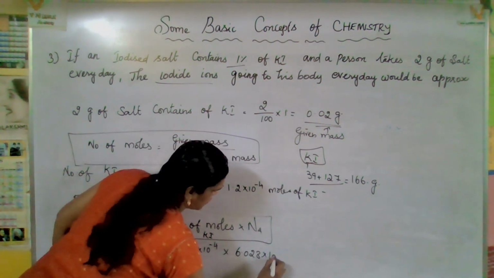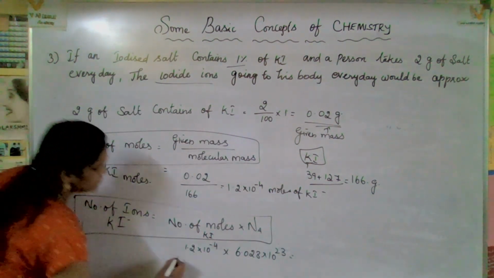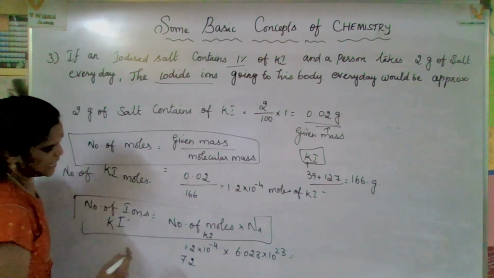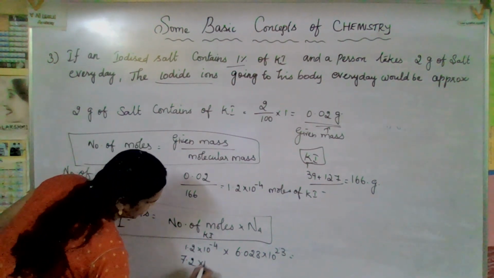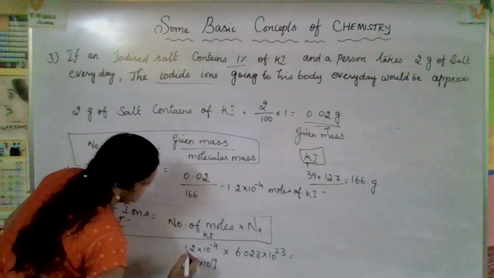6.023 into 10 to the power of 23. So how much will you get? 7.2. You just multiply this answer. 7.2 into 10 to the power of 19. That is what it is.